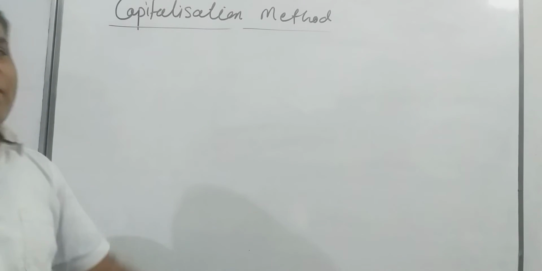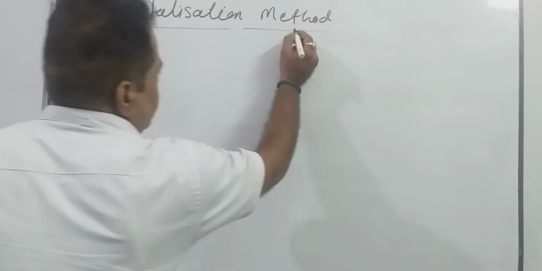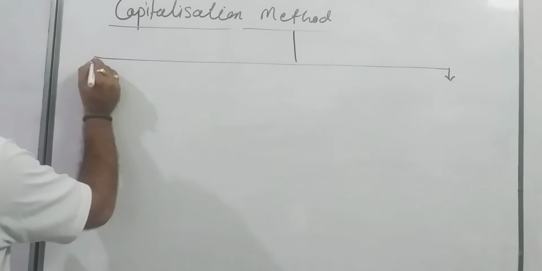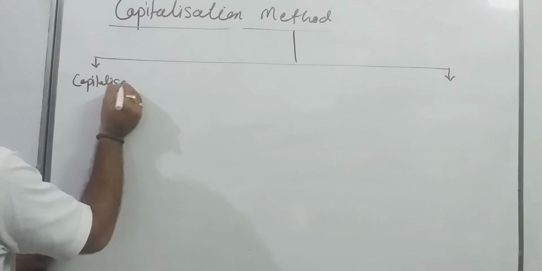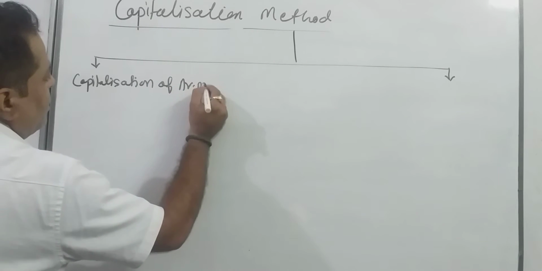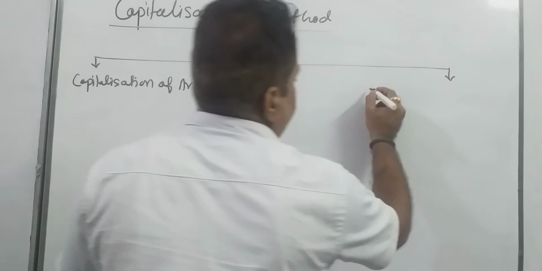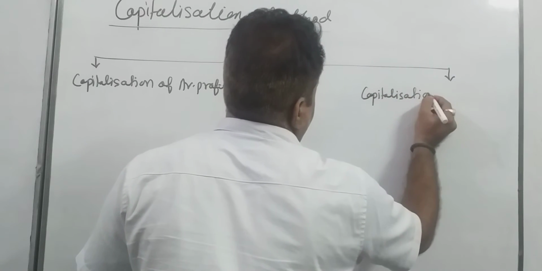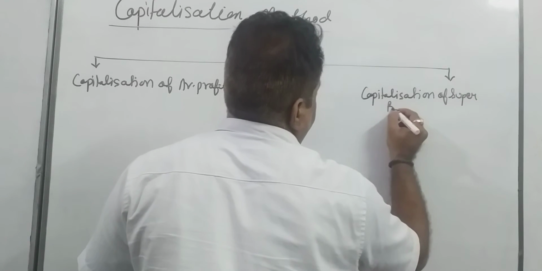Dear student, under capitalization method we are having two methods. Means capitalization method is further divided into two parts. Number one, capitalization of average profit, and number two is capitalization of super profit.